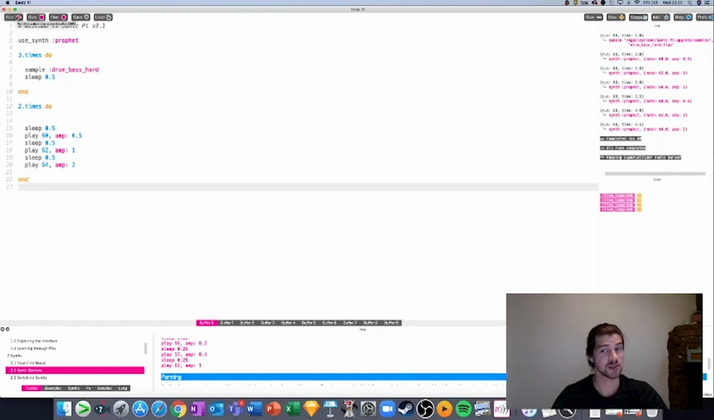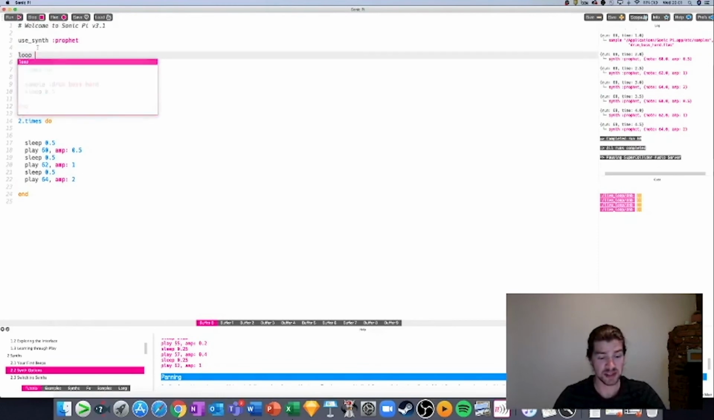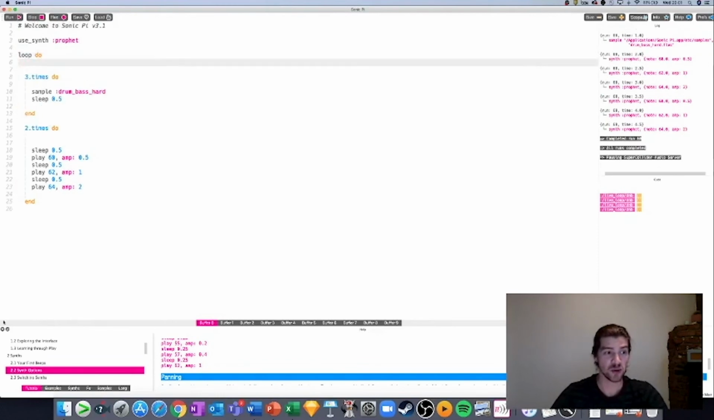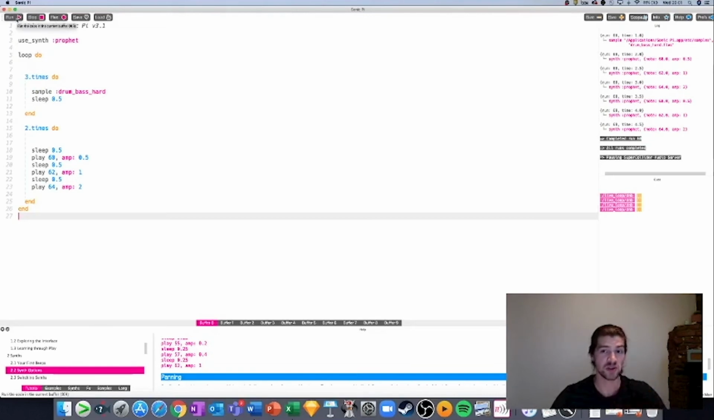You can add functions within functions too. So say if I wanted to make this whole thing repeat, I can do that by adding in a loop over the start and then also the end again, right at the end. And when I press play, you should get 3 drum beats, 2 notes, and then again 3 drum beats, 2 notes, and then again 3 drum beats and 2 notes, on and on and on.